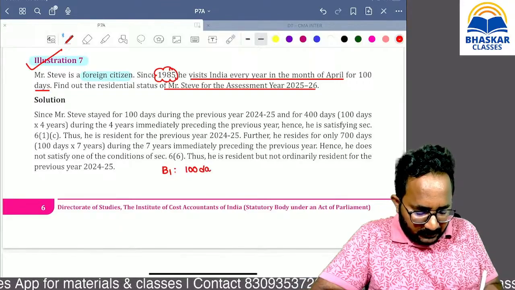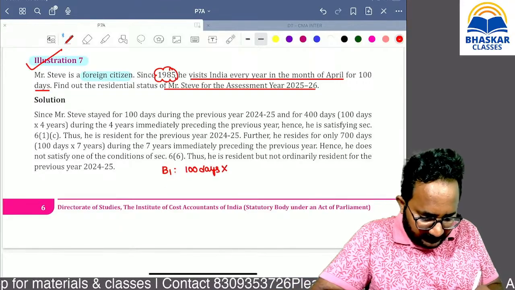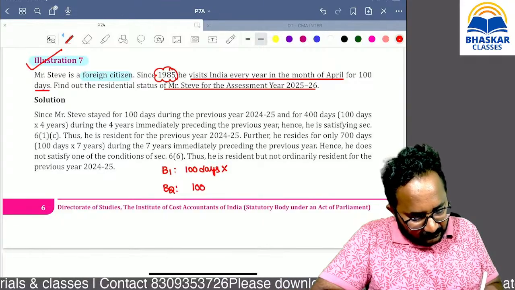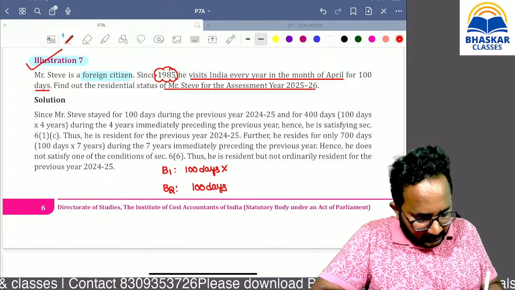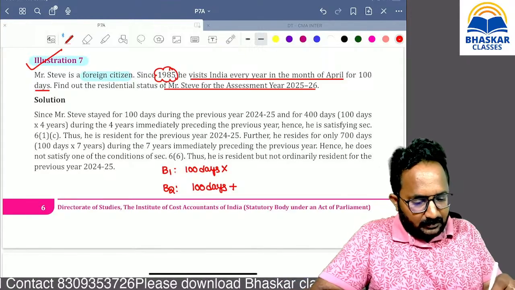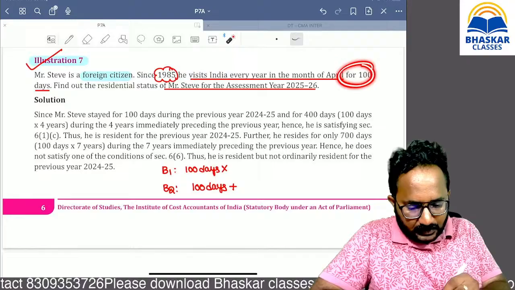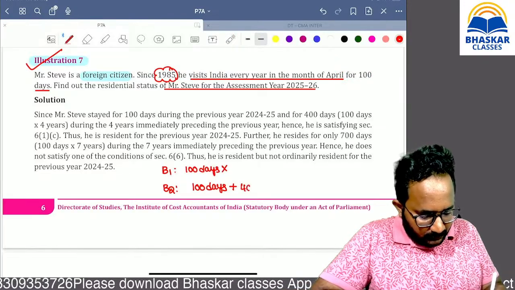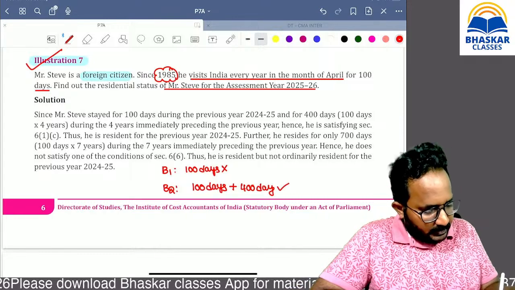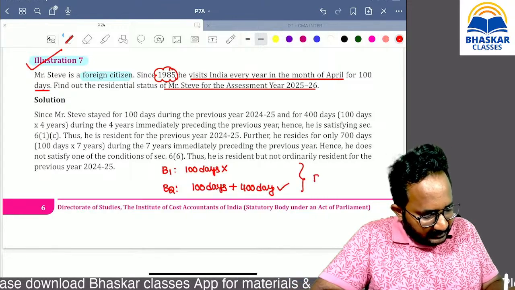During the relevant previous year, he stayed in India 100 days, not satisfied. What is basic condition 2? Only 60 days required, but 100 days, so okay. But for the last 4 years, every year 100 means last 4 years 400 days. So that's satisfied. So the answer is resident.